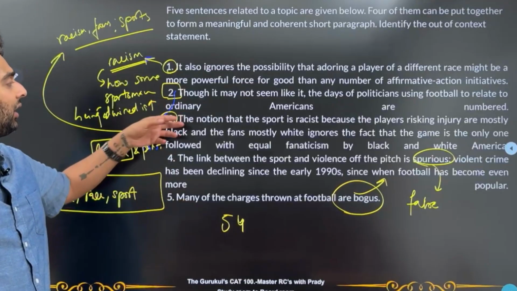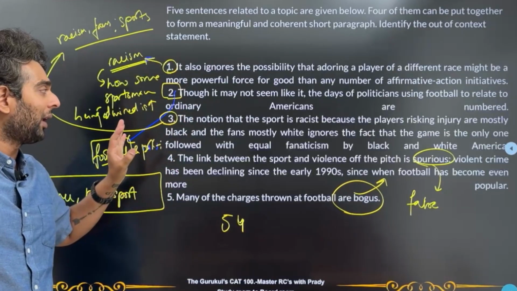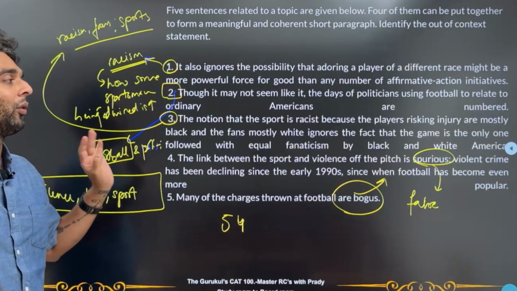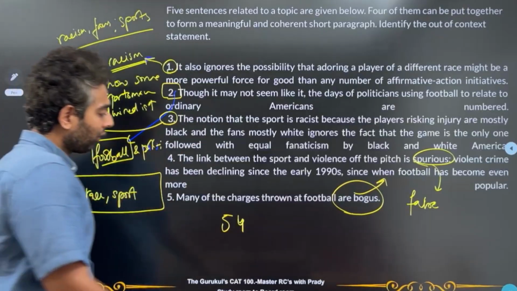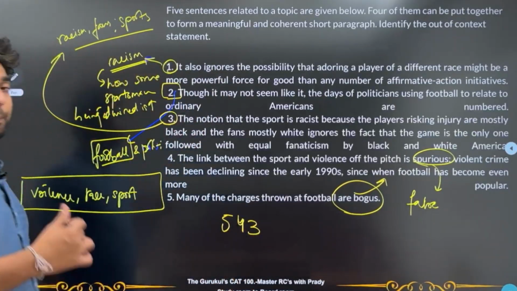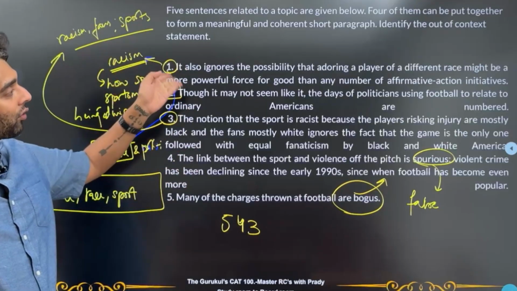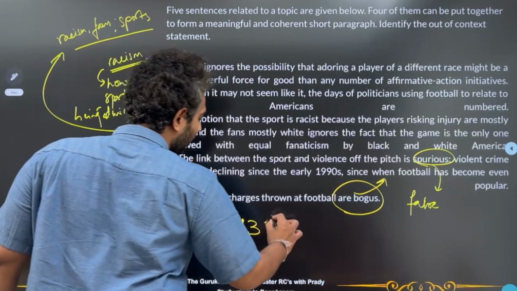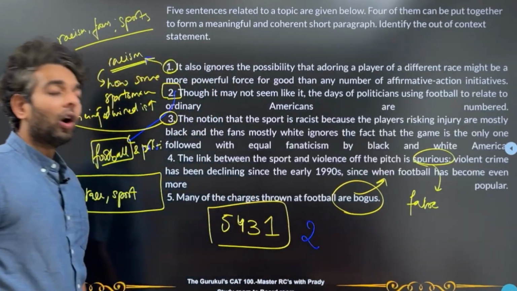Then if I look at 3, the notion that sport is racist because players risking injury are mostly black and the fans mostly white ignores the fact that the game is the only one followed by equal fanaticism. So this further takes up the argument for me. So 5, 4, 3 can be a pair, can be a nice order. Then 1 says it also ignores the possibility. So it's adding to the context that I'm talking about. So 5, 4, 3 and 1 should be my order, with 2 being the odd man out.